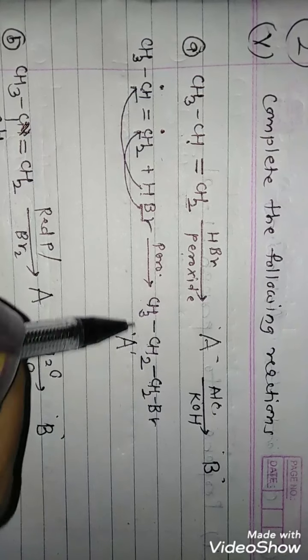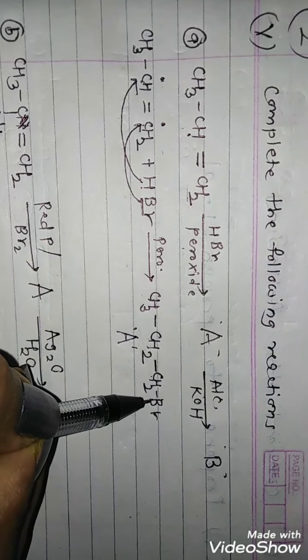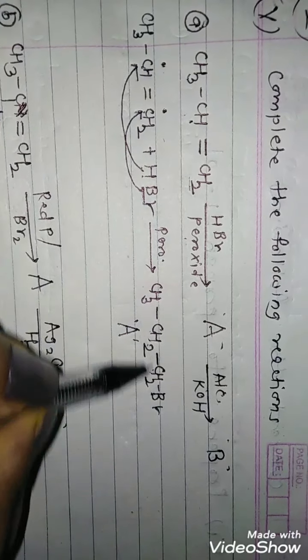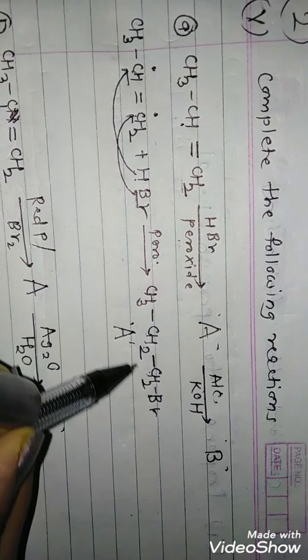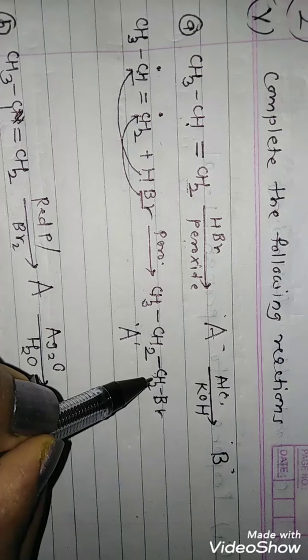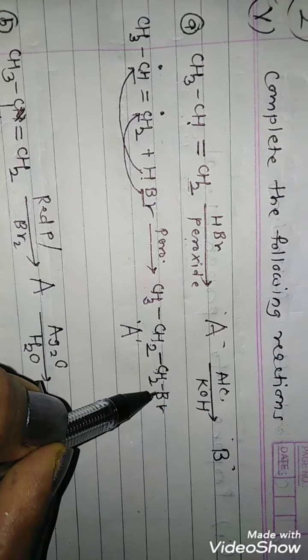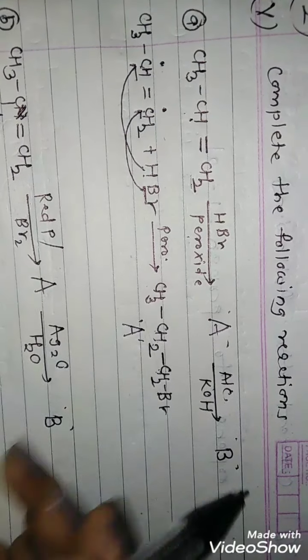The name of this product will be, this is bromine, so the group will be bromide, and the alkyl group is n-propyl, so the name is n-propyl bromide, or you can give the IUPAC name, 1, 2, 3, it is propane, and the substituent is bromo, so bromopropane or 1-bromopropane.